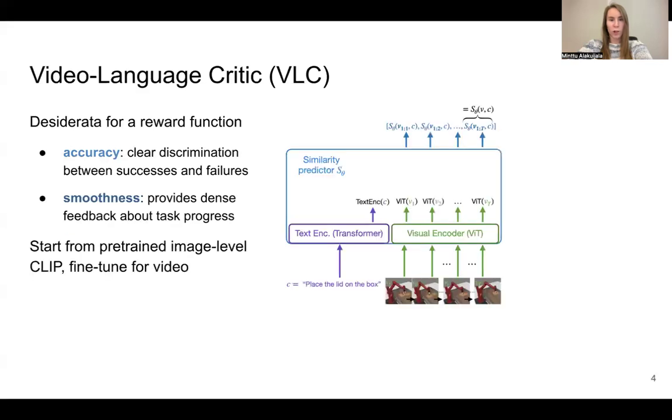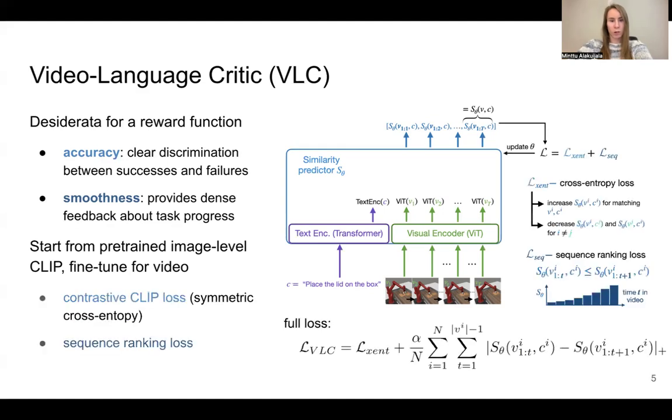We start from pre-trained image-level CLIP encoders, which we fine-tune for video data. The task caption is passed through the transformer text encoder, and each video frame is separately processed by the vision transformer-based visual encoder. Video Language Critic is trained using a two-part objective. To boost discrimination between successes and failures, we use CLIP's symmetric cross-entropy loss. This objective produces high similarity predictions for matching video caption pairs and low similarities for mismatching pairs.